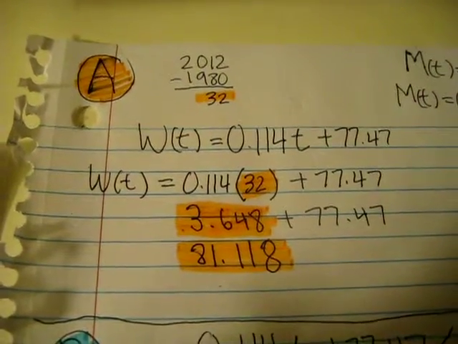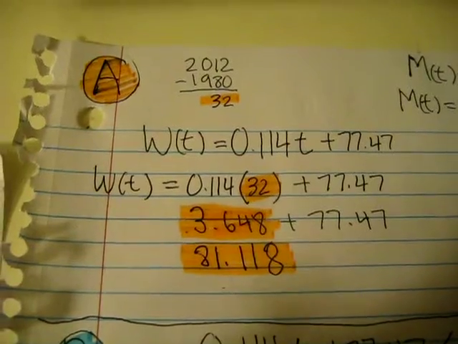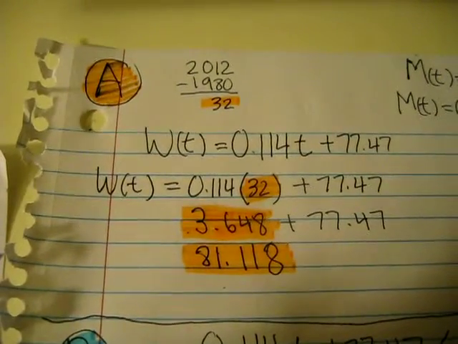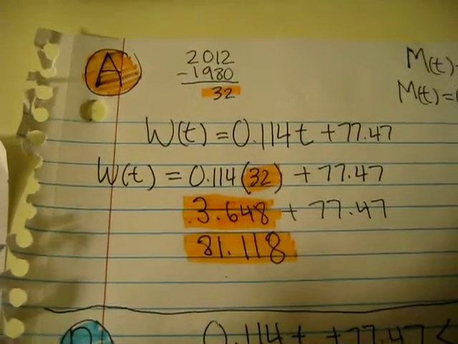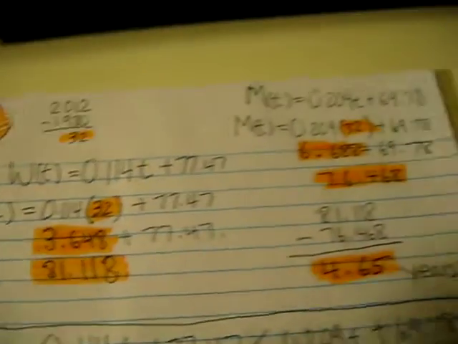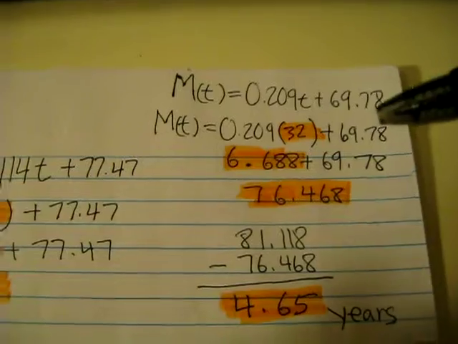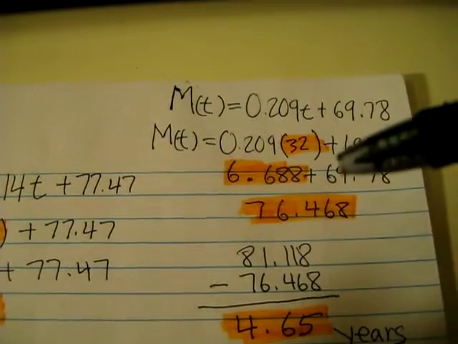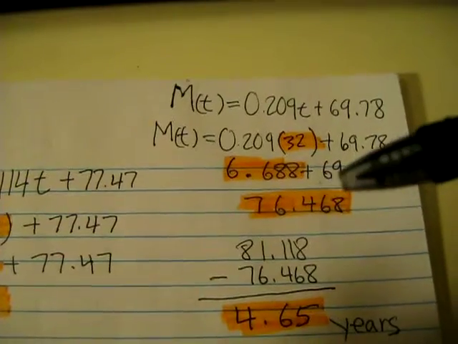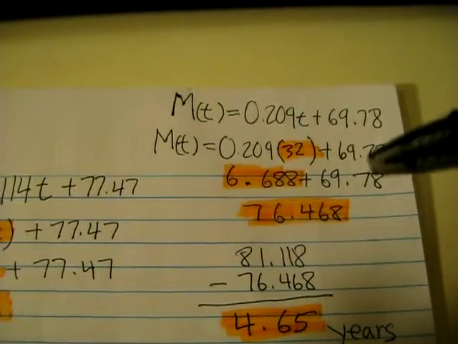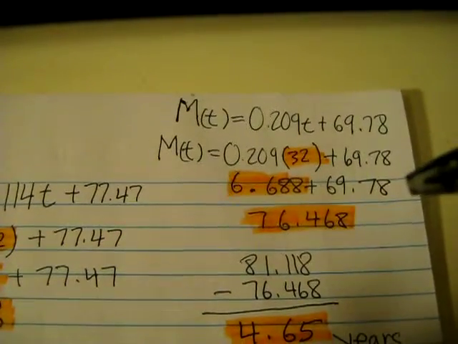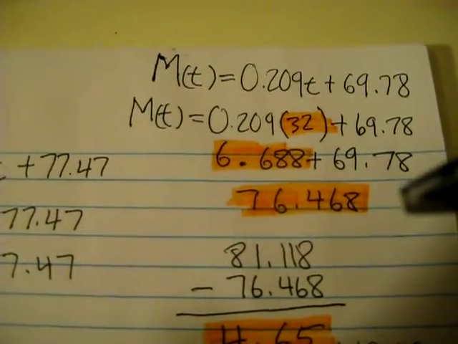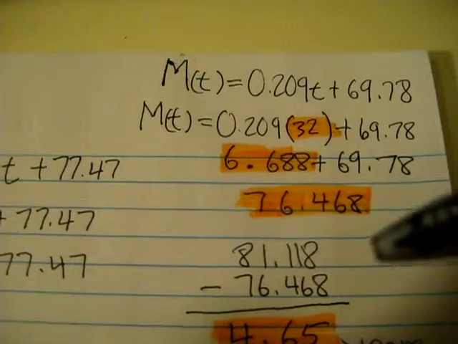So the question is asking us to see how much more women's life expectancy is than men's. So we have to find out the life expectancy of men as well. So we get the equation of men, and then we plug 32 into it, and then 0.219 times 32 is 7.008, and we add that to 69.78, which gives us 76.468, and then we get the difference of it.